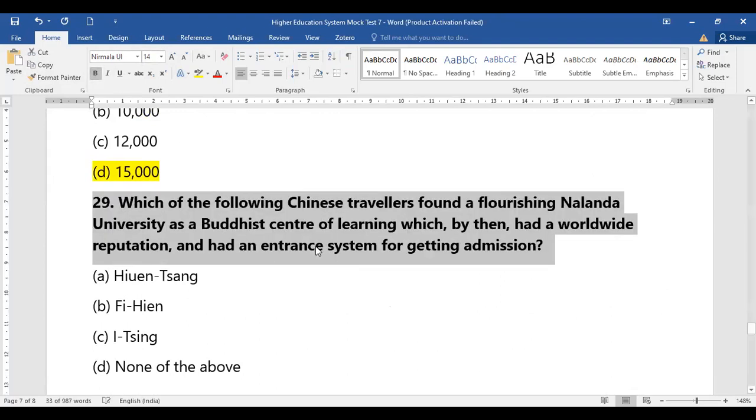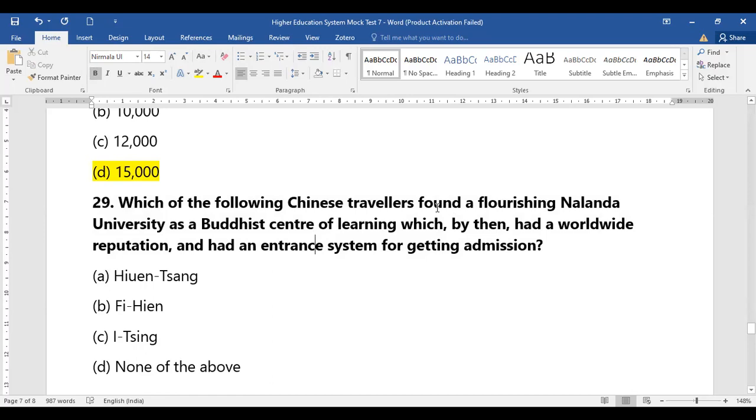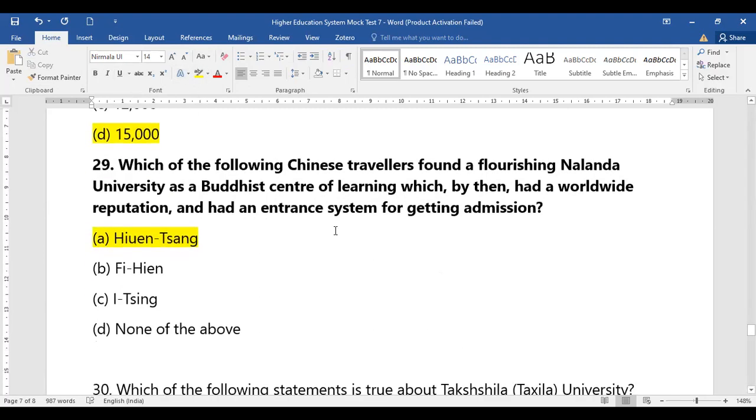Coming to question number 29. Question number 29 says, which of the following Chinese travelers found a flourishing Nalanda University as a Buddhist center which had a worldwide reputation? Whether it was Hiuen Tsang, Fa Hien, I-Tsing, or none of the above. So which Chinese scholar understood the flourishing university called Nalanda University? Yes, question number 29, Hiuen Tsang was the one who identified the flourishing of Nalanda University.